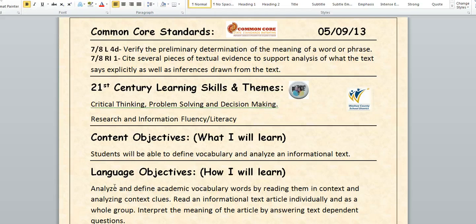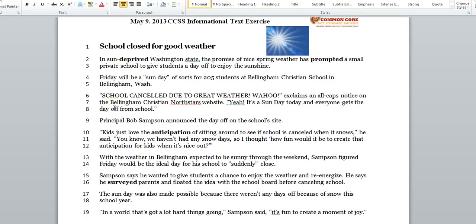text, actually two of them, and then go into Moodle and answer what are called text-dependent questions like we normally do. So let's go ahead and take a look at the story we're going to read today. First one is about the state of Washington, which is up in the northwest part of the United States. Normally in Washington they have a lot of rain, 50 to 60 inches per year, and compared to Reno where we only have 7, so they get a lot of rain.